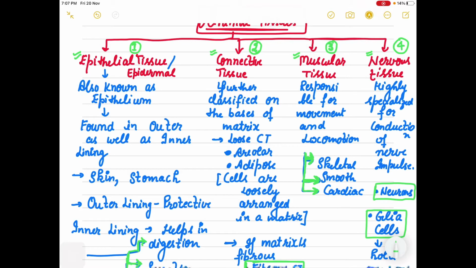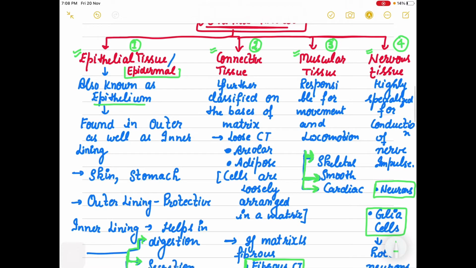Epithelial tissue is also known as epithelium, or epidermal. Now, where will you find this tissue? It is found in the outer as well as in the inner lining of the internal organs, right? So it is the tissue which is found on the outer surface also, as well as towards the inner area, like the skin.